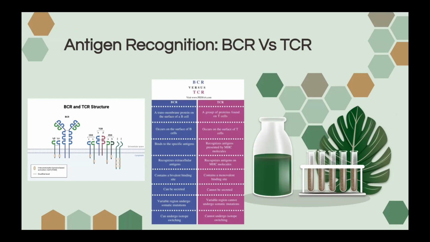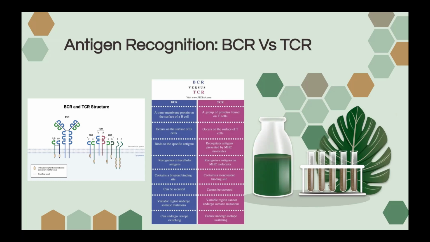For BCRs, antigen processing or presentation isn't necessary for B lymphocytes to identify and stick to intact or natural antigens. The membrane-bound immunoglobulin, known as the BCR, is capable of identifying a wide range of macromolecules, including proteins, lipids, and carbs.